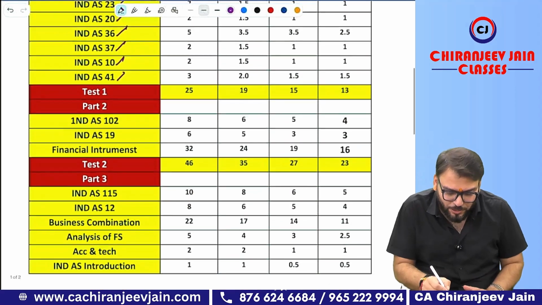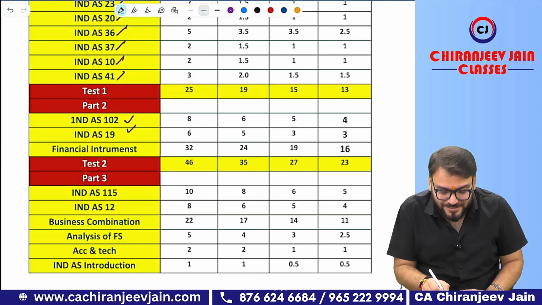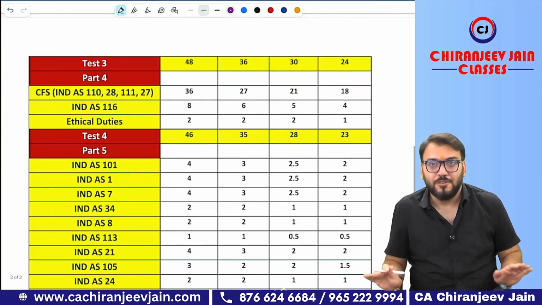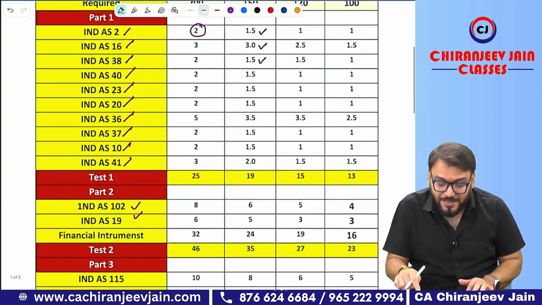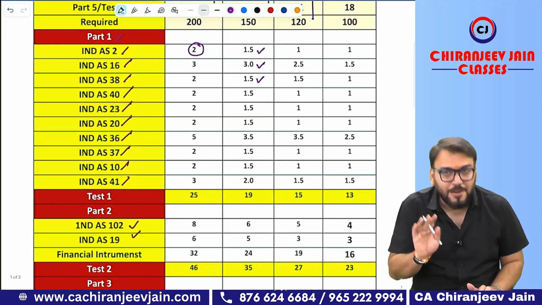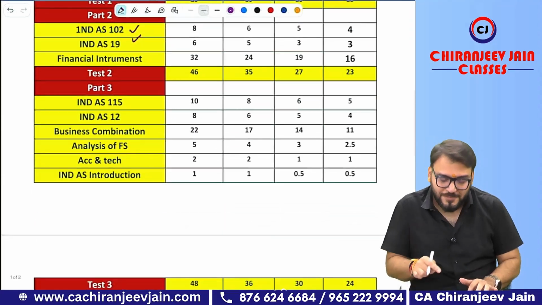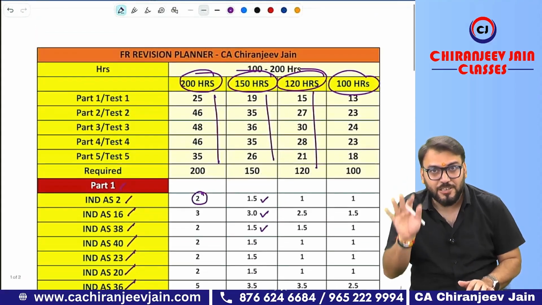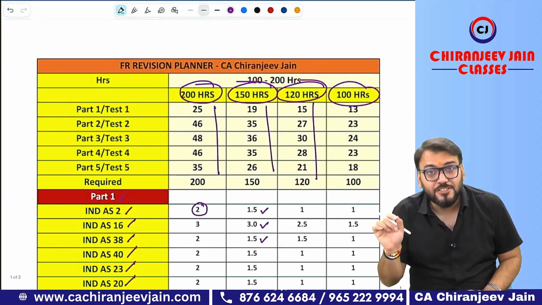Coming to part 2, I have Ind AS 102, Ind AS 19, financial instrument, and then part 3, part 4, and part 5, and so on. In my practice Saaransh batch, I will take all the chapters in this sequence only. Means I will start with part 1, then I will go to part 2, then part 3, then part 4.